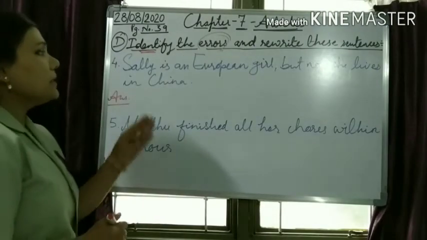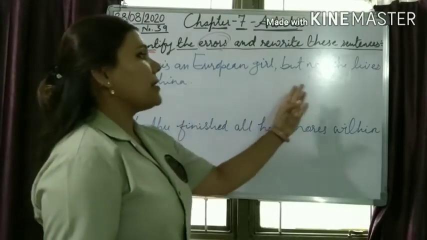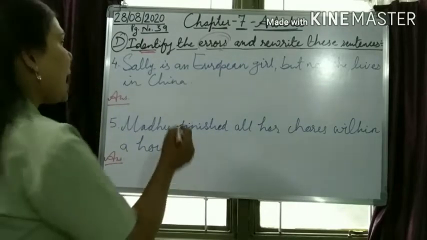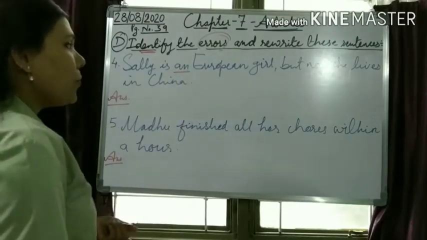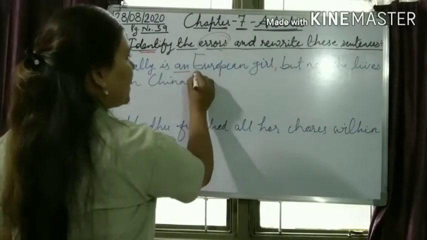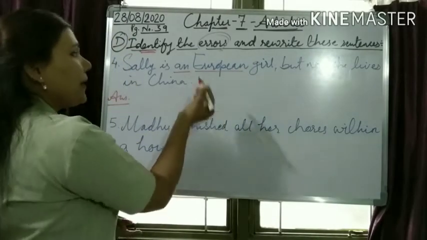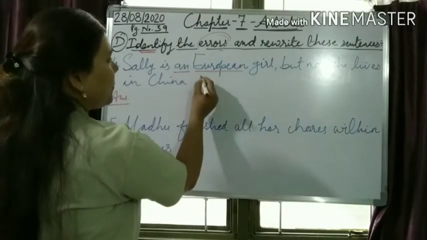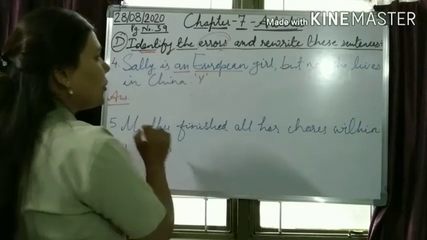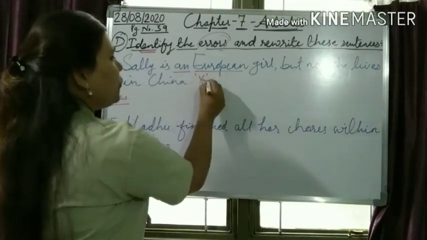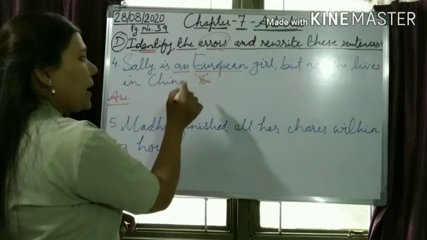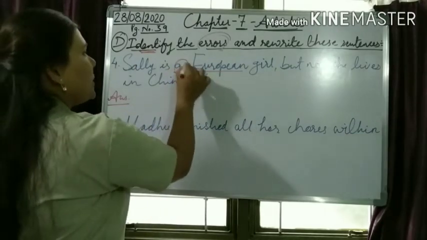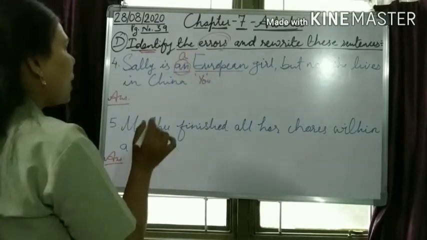Look at the fourth one. Sally is an European girl, but now she lives in China. What is the error here? The article an is wrongly used here. Because the word European, though it begins with the vowel letter E, if we read it, which sound is coming? The sound of Y, U, European. The sound of U is coming. So we will not consider it a vowel sound but a consonant sound. So which article should come here? A. So how will the sentence be?